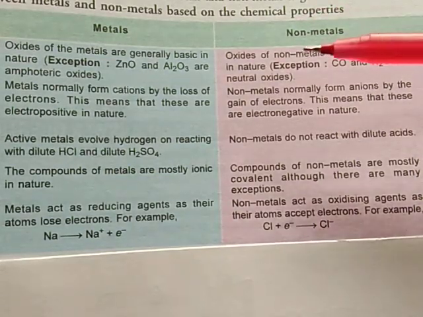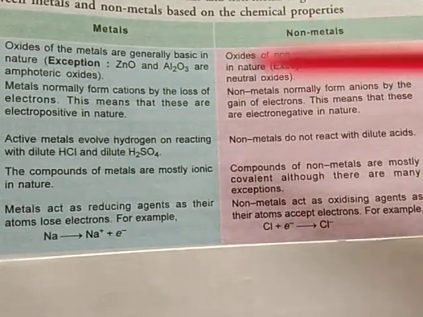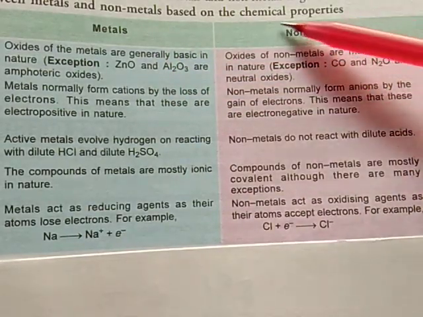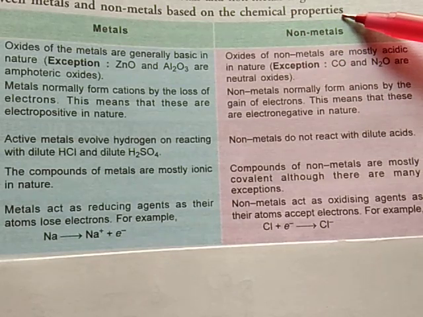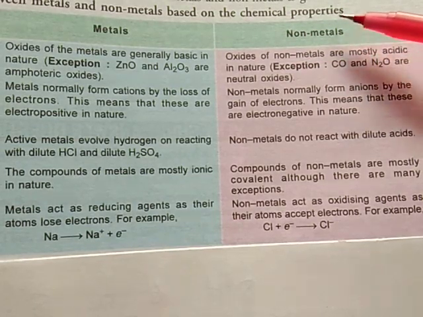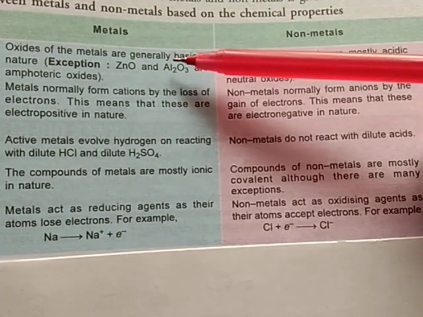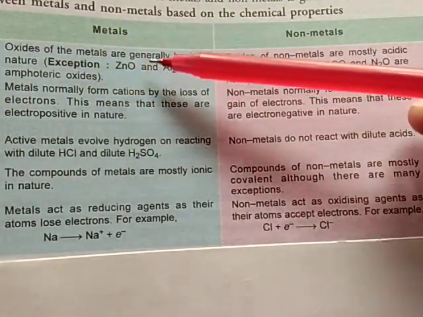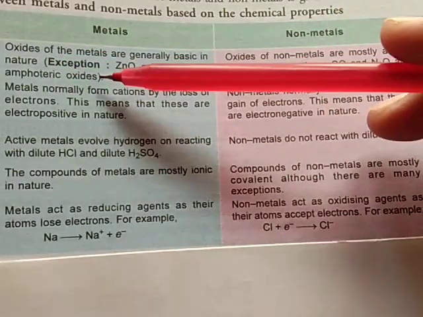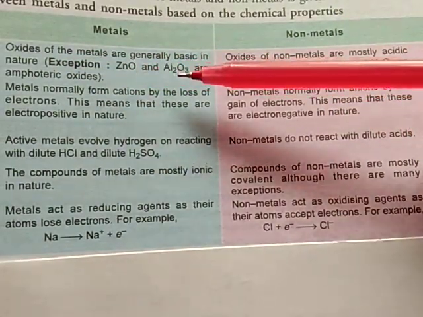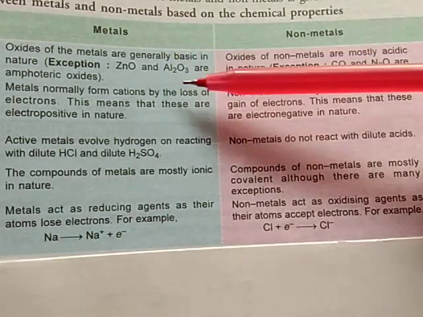Now, what are the differences between metals and nonmetals on the basis of chemical properties? Point number 1, nature of oxides. Oxides of metals are basic in nature except ZnO and Al2O3, aluminium oxide.